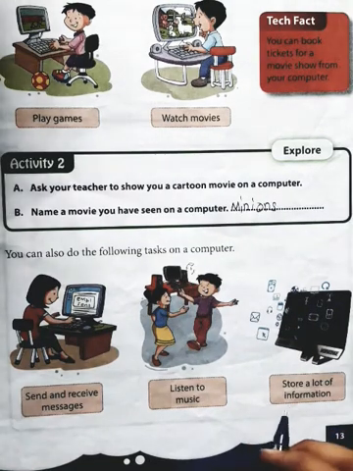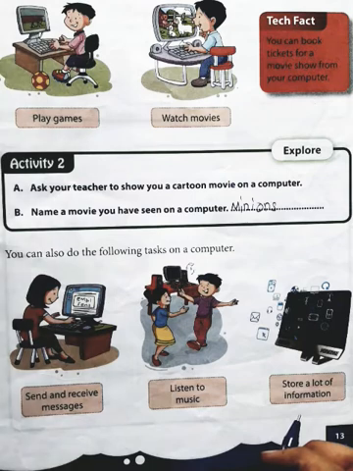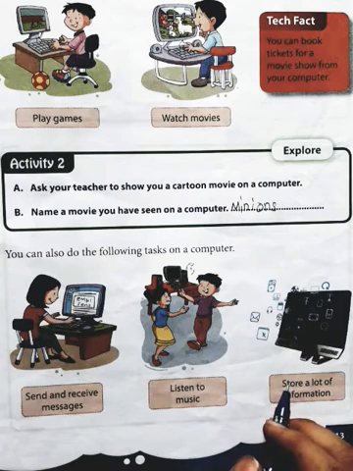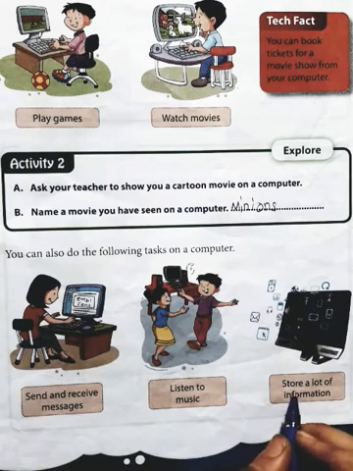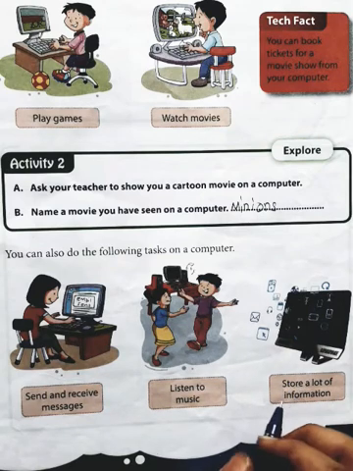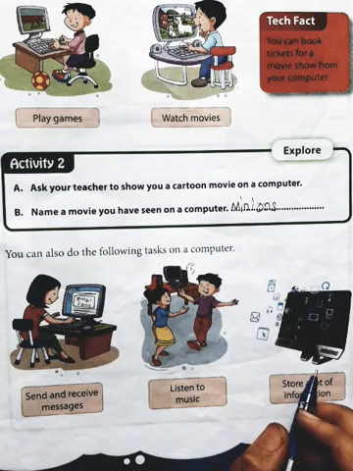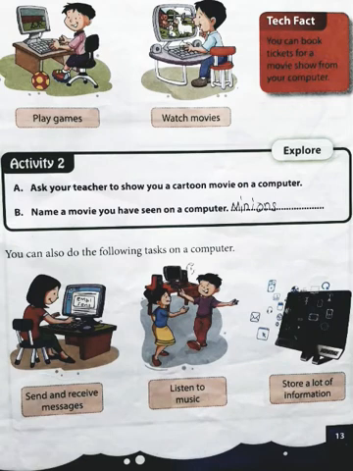Now, when you watch any cartoon movie or when you listen to any song on the computer, that movie is actually stored. What does it mean by stored? It is saved in the computer, right?